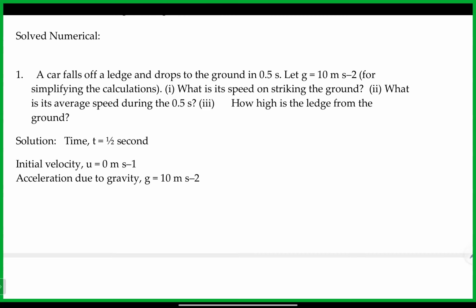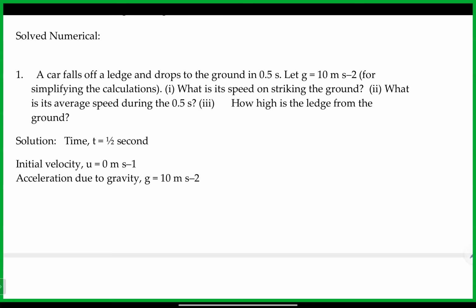So Pranavi, the car falls off a ledge and drops to the ground in 0.5 seconds. So we already know time is given here. Now g is 10 meters per second squared. Whenever g is given as 10 meters per second squared, we should take that. If they don't mention anything, we should take 9.8. Okay, sir. Then first, what is the speed on striking the ground?